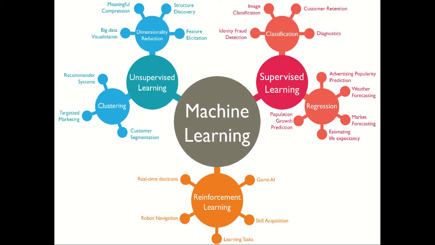The third category is reinforcement learning. Reinforcement learning is completely based on 2 different things, reward and penalty. Let us take an example of a chess game. In a chess game, for each and every step that we take, we have 2 options: either we lose our coin or we take the opponent's coin.